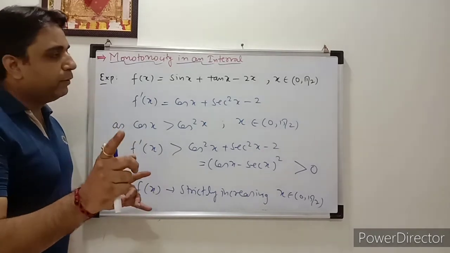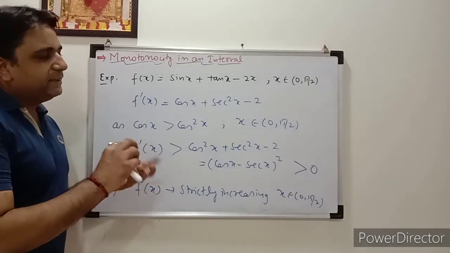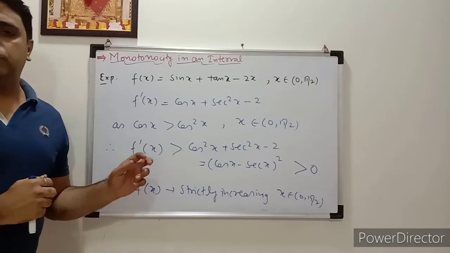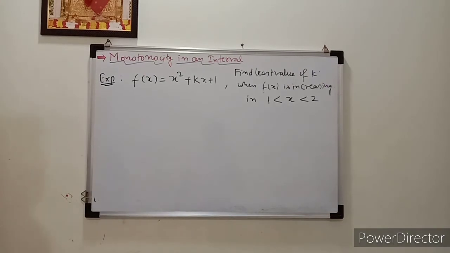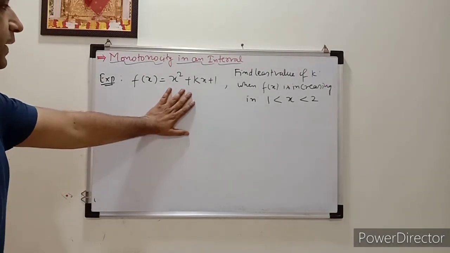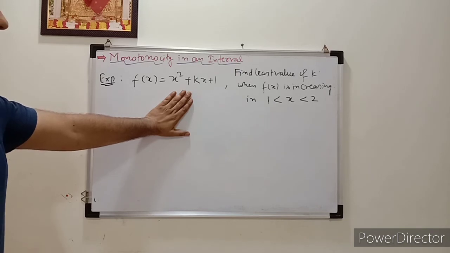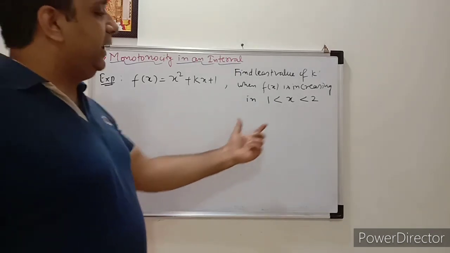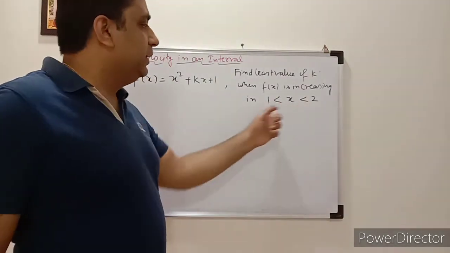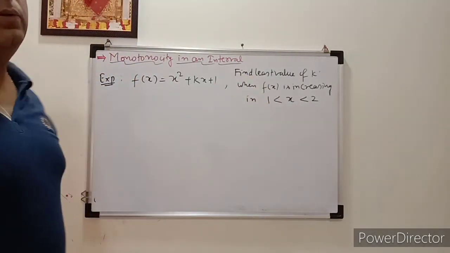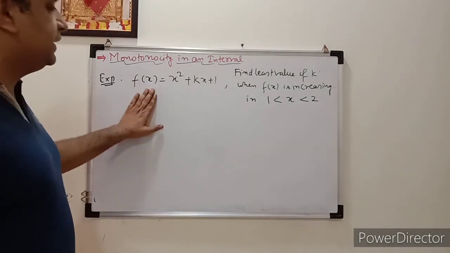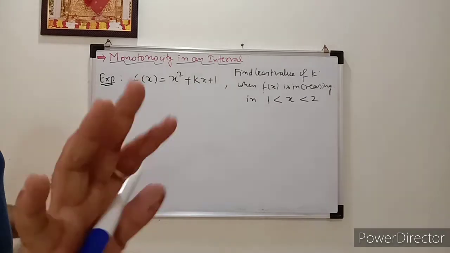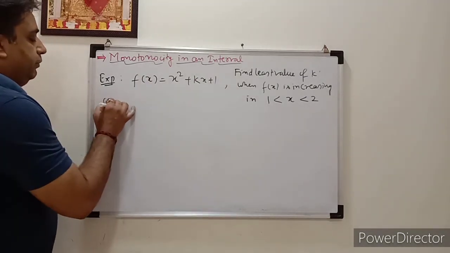I'll discuss one more problem, with a little bit of a twist. Now f x is equal to x square plus kx plus 1. The given function is increasing in 1 to 2, x lying from 1 to 2. We need to find the value of k for this condition. It's a little bit of a twist, not asking directly what is increasing or decreasing, but if it is increasing for this interval, then find the value of k. I hope everyone understood the problem.